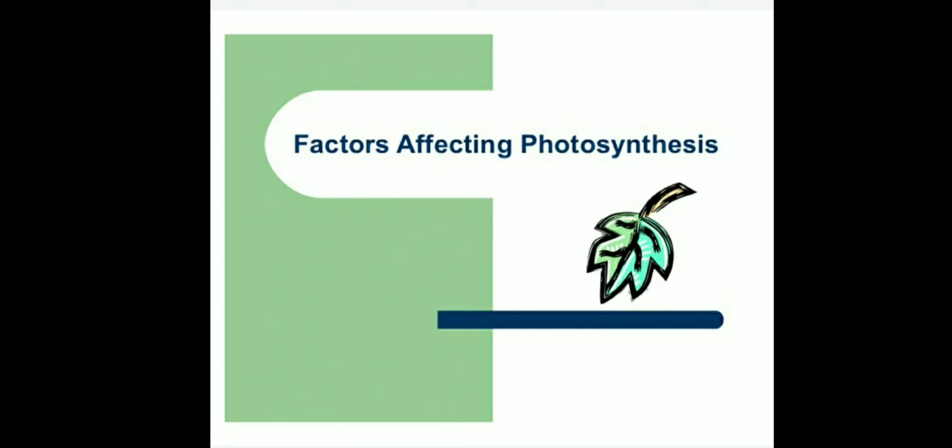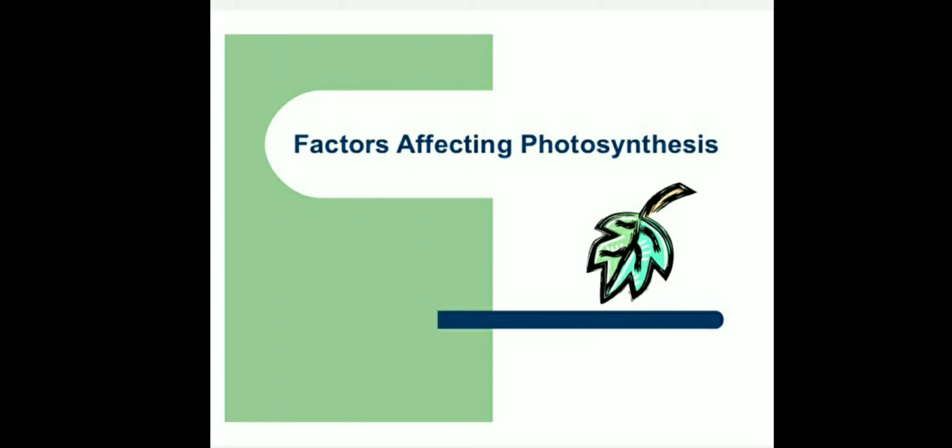In our NCERT book, it's page number 222. Students, photosynthesis is a process in which green plants prepare food with the help of carbon dioxide and water in the presence of chlorophyll and sunlight.